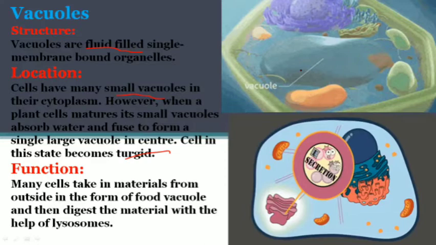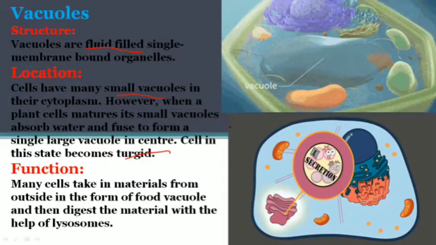Like that, the vacuole has fluid and water inside it, so it must be turgid. This turgidity or stiffness of the vacuole is very important for maintaining the shape of the plant cell, because it has to maintain itself against the environmental conditions outside.